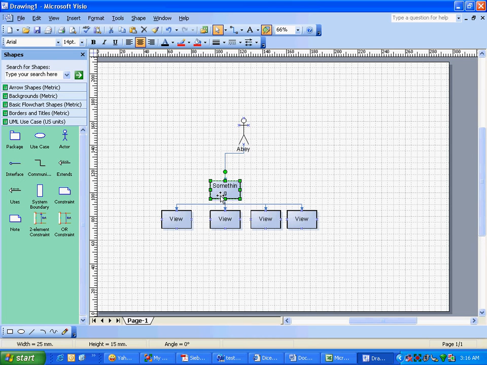This group of views could easily be called a view group, because it is just that, a group of views. In the Siebel world, they call it responsibility. It has nothing to do with the English word responsibility. Please don't confuse it. It is just a group of views which has to be assigned together to a particular person. So in Siebel, you can group the views into a responsibility and assign the responsibility to AB.